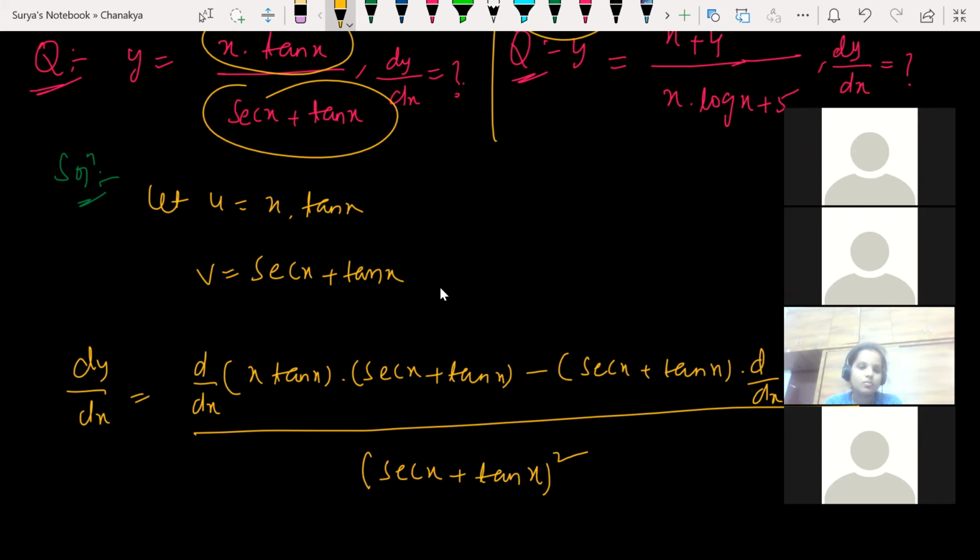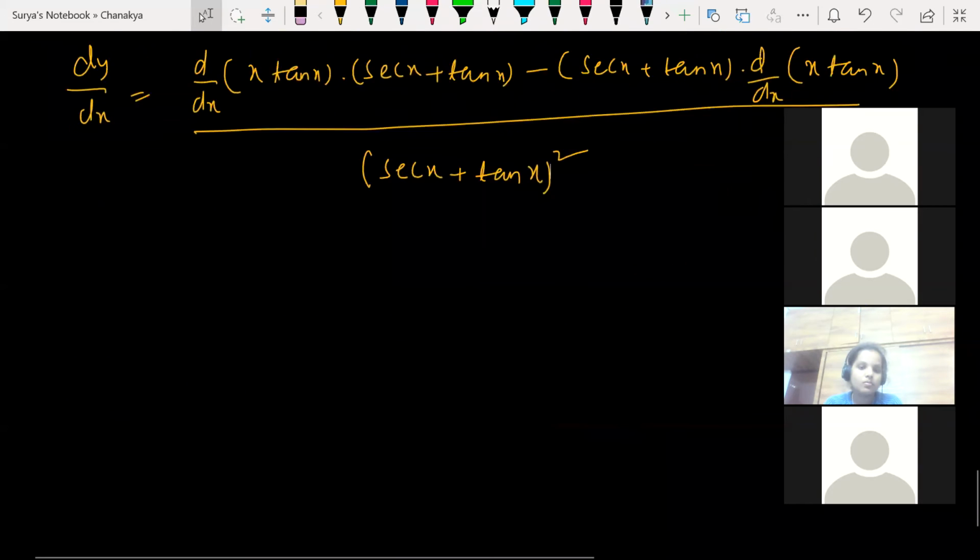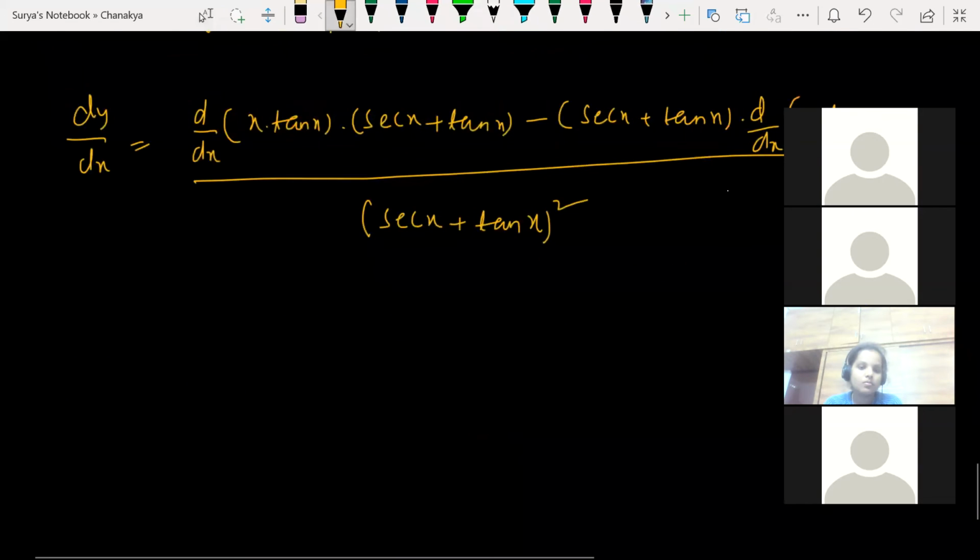Okay, fine. Look at this. So d by dx of x into tan x, again the uv rule here. This is a u function, this is a v function. Just solve that. What do you get? Tell me.